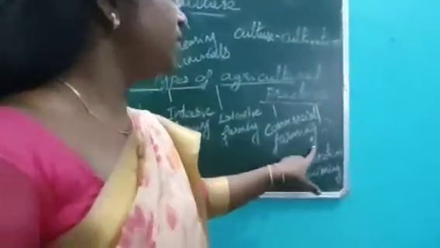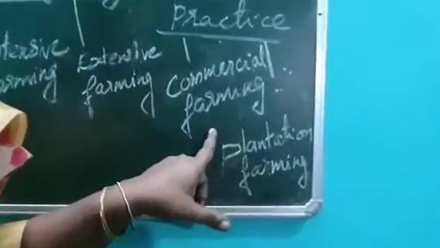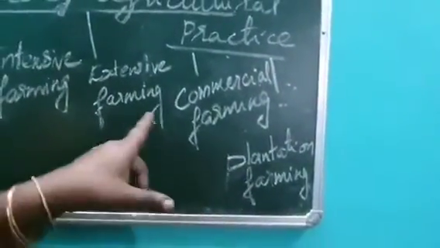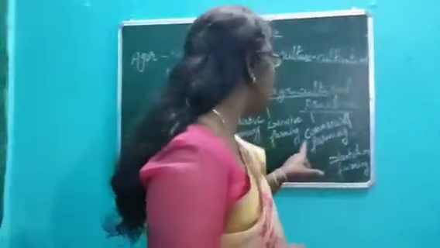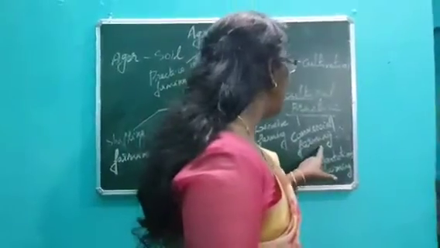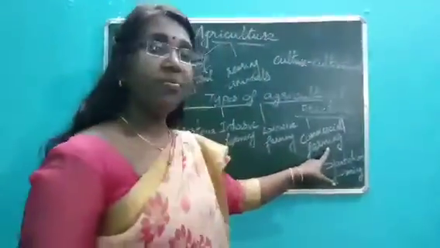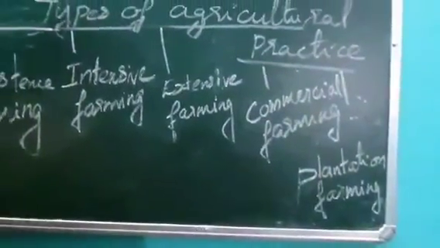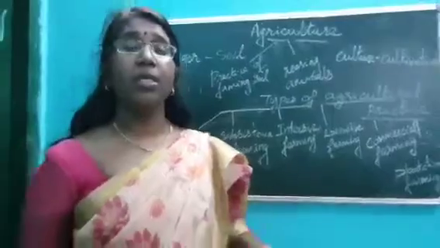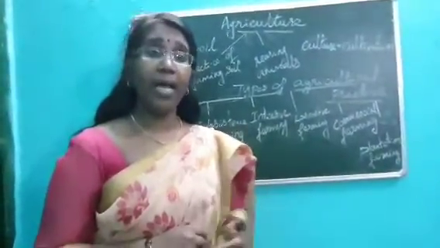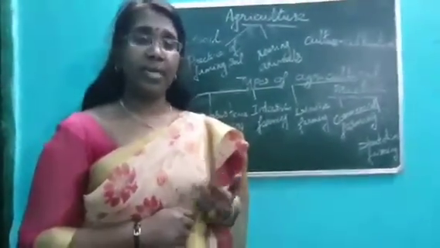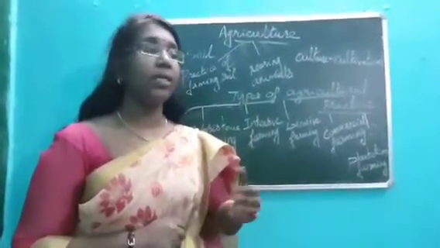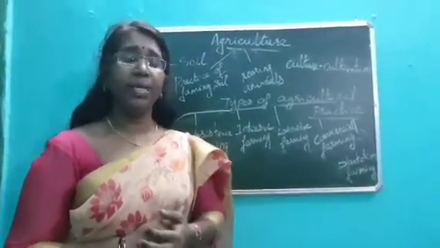And next is commercial farming. In both extensive and commercial farming, you see large acres of land used. But the difference is that in commercial farming you see a large area and heavy input of labor and capital, huge machineries, modern techniques and technology, and pesticides and chemical fertilizers.